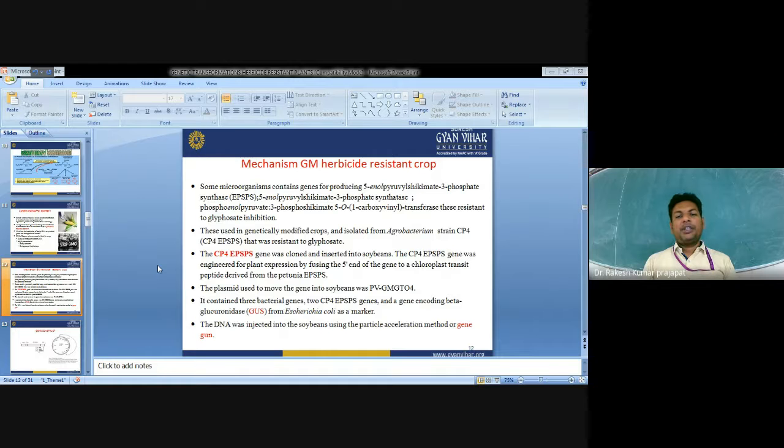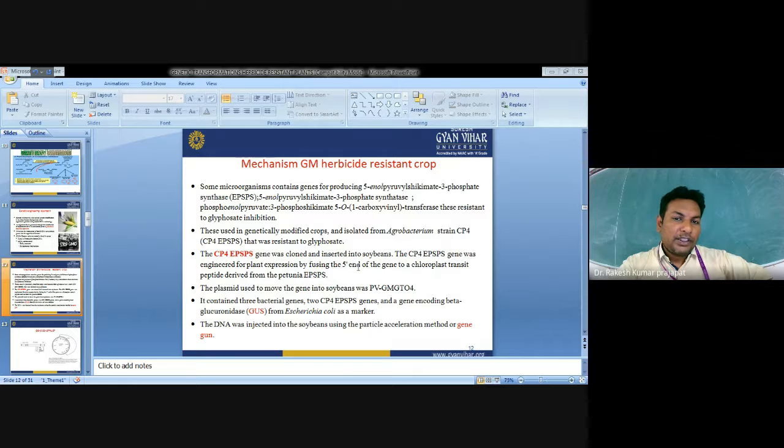There are some microorganisms which contain the genes for producing EPSP synthase, which can transfer the gene for the development of resistance to glyphosate. These are used in genetically modified crops and are isolated from Agrobacterium strains, this CP4 EPSPS. Now this explains the mechanism of GM herbicide resistant crops, how they give resistance against this herbicide. Earlier we understood the molecular mechanism of glyphosate, how it inhibits the crop. Now, how can we develop the herbicide resistant crop?